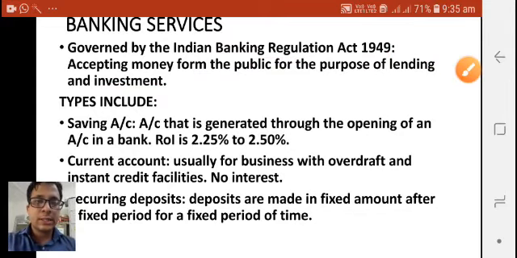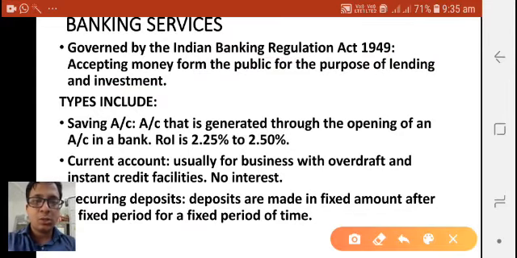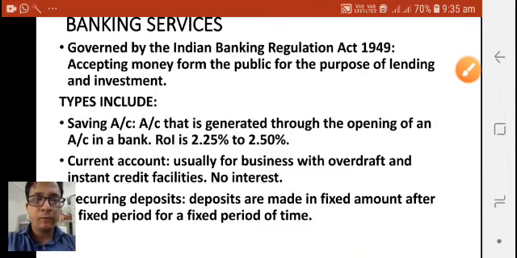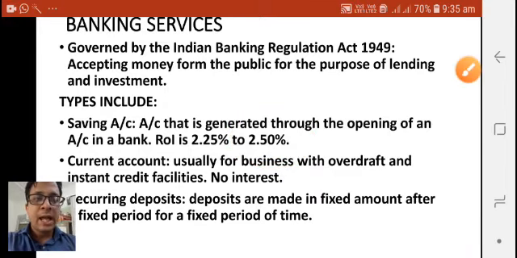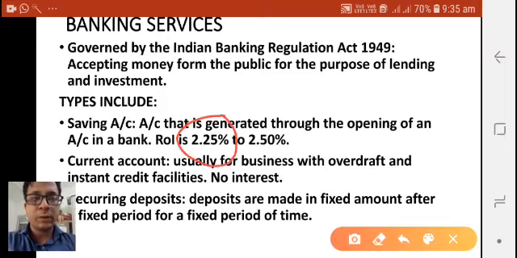Next, we have also discussed the various types of bank accounts. Whenever you go to a bank, you need to open an account. The first thing they will do is open your savings bank account. This savings bank account carries an interest of 2.25% to 2.50%. Till the amount of rupees 1 lakh you will be getting 2.50%, and after your savings account crosses 1 lakh rupees, you will be getting 2.25%. However, this rate changes from time to time.